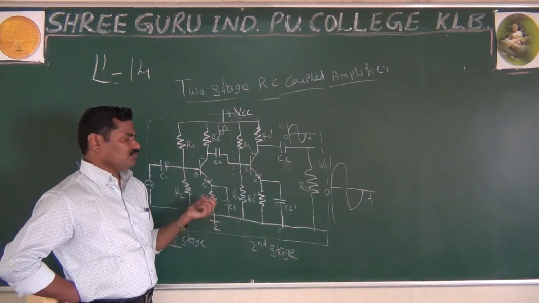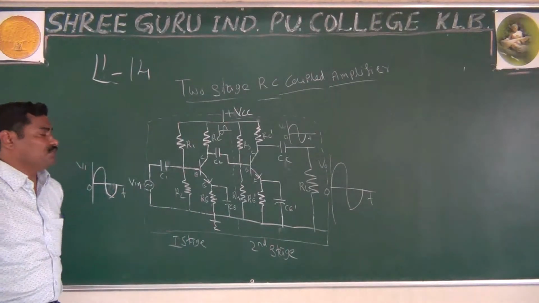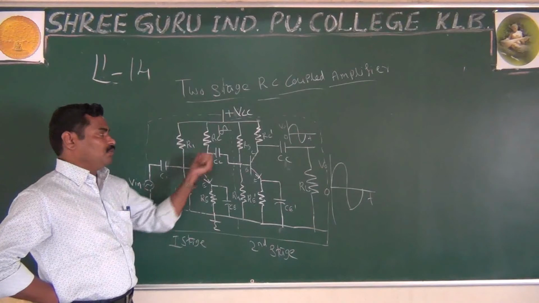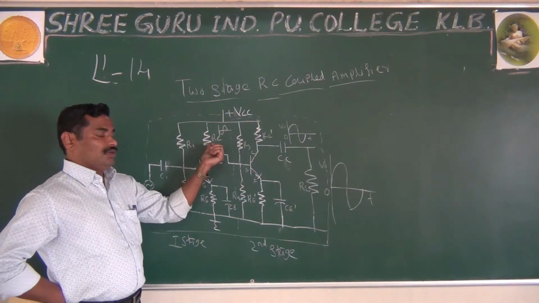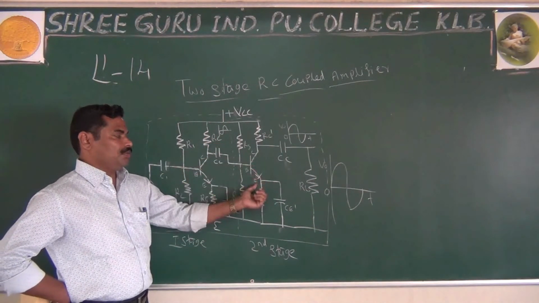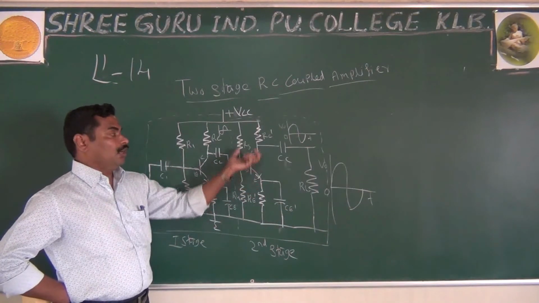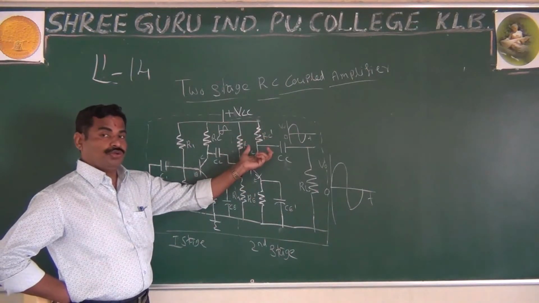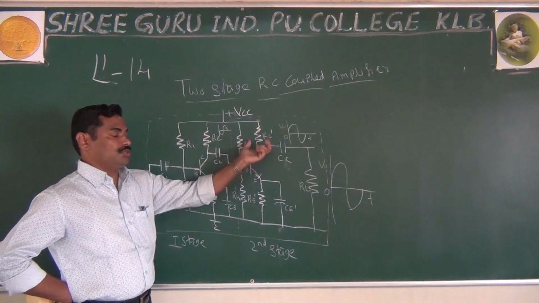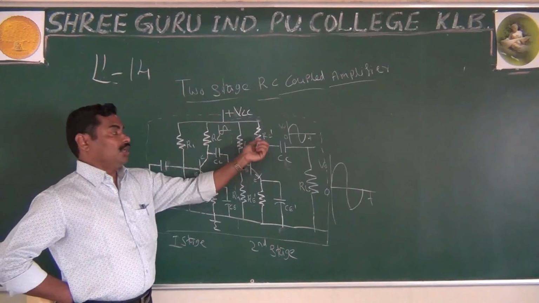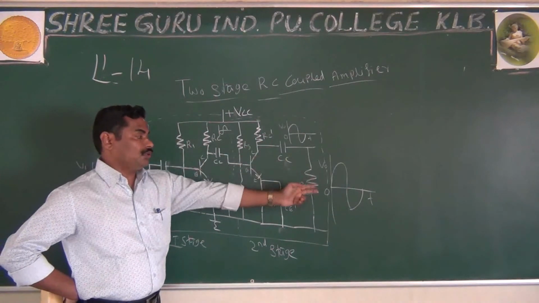It means you have done two times the amplification. You give some input here, that input is amplified here, and the amplified signal acts as the input for the next stage. Once again this input will be amplified, and the amplified signal will come across the collector of the second stage, and this output is given to the load.